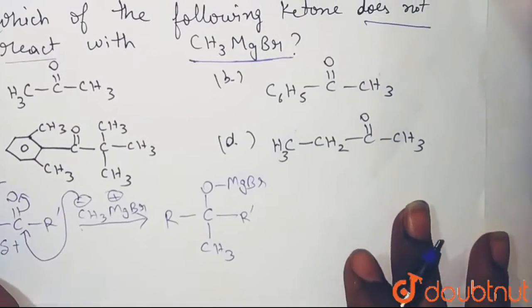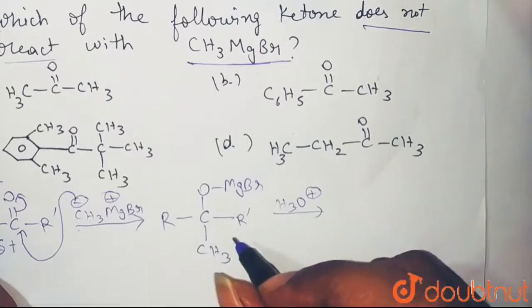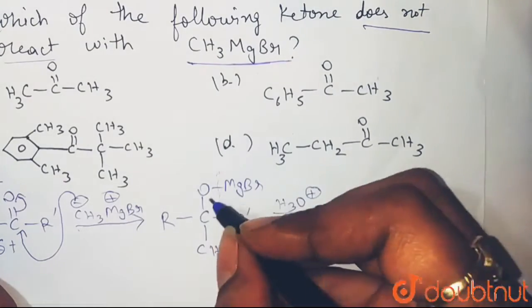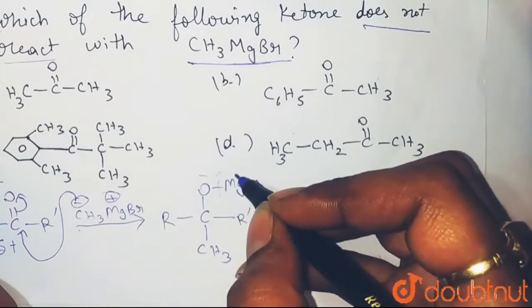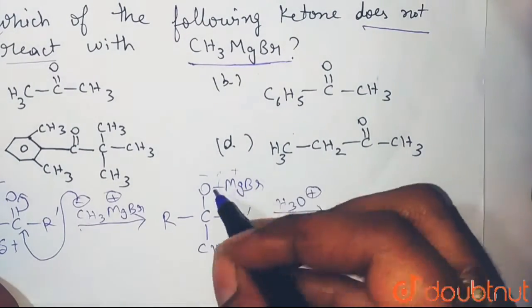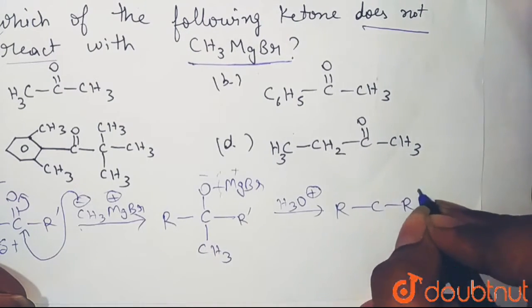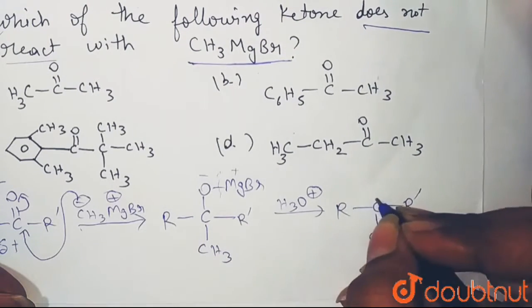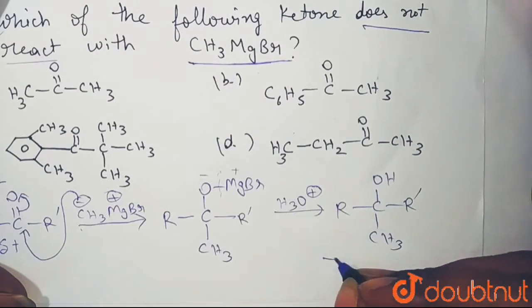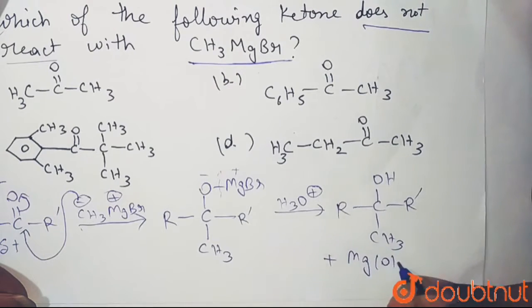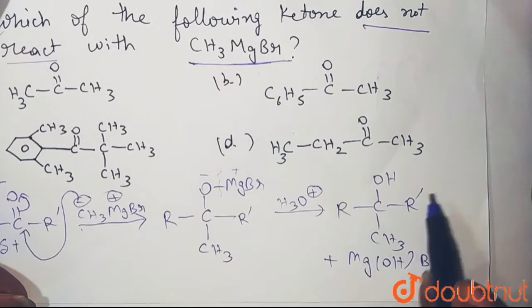Alright, now further what we do is the hydrolysis in the presence of H3O positive. So what will happen? This bond will break, because they are nothing but just ionic interactions, right? O negative here and Mg positive here. So it breaks, and we will get a tertiary alcohol, that is R, C, R dash, CH3 over here, and you will get OH, and of course your Mg(OH)Br will leave as a side product. Okay, so this is your tertiary alcohol.